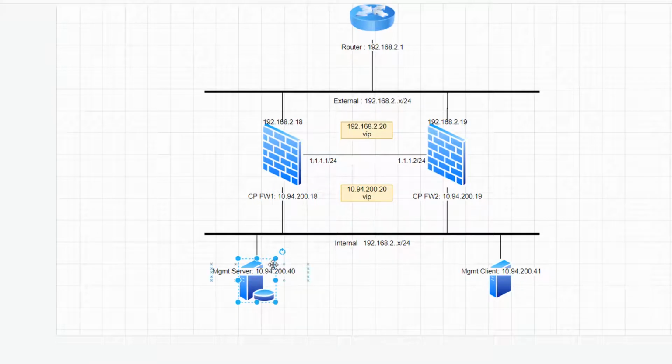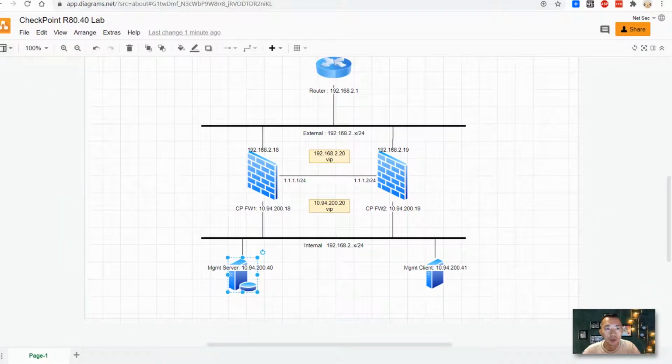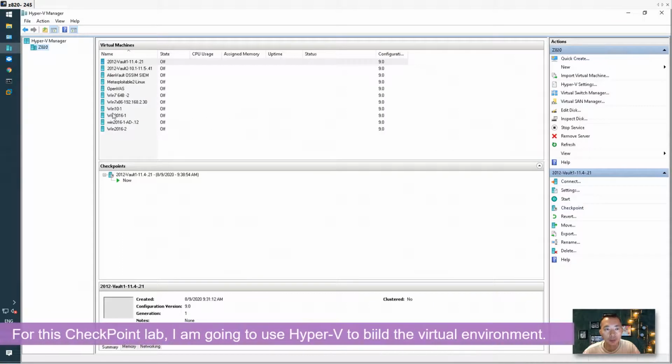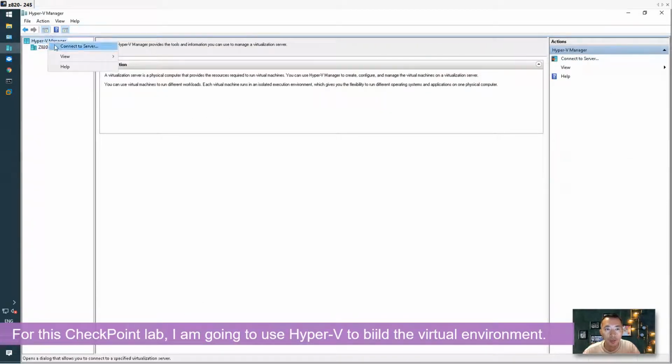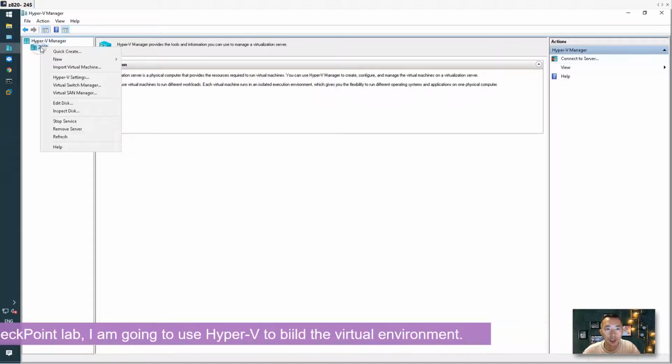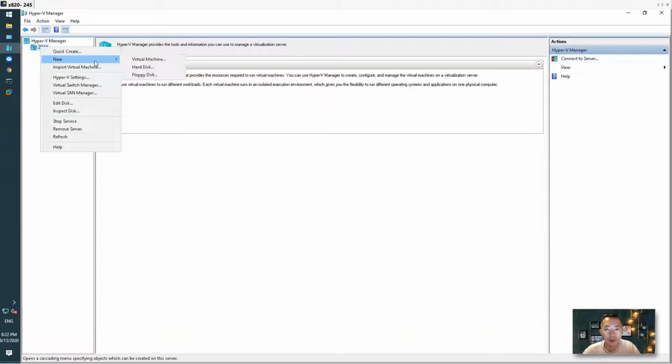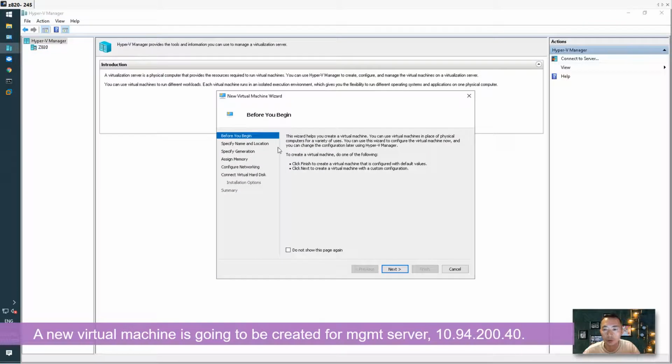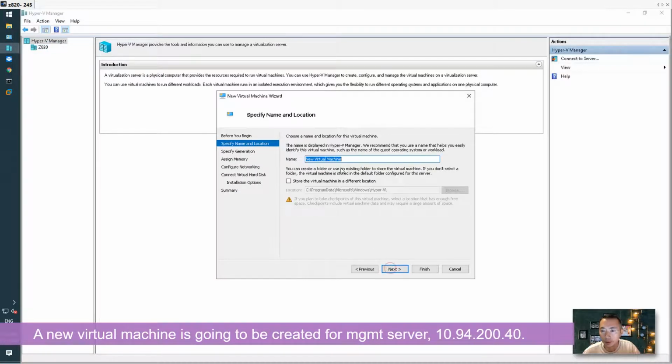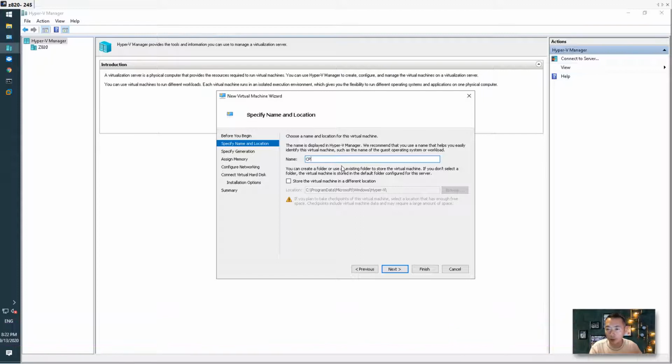Okay, let's start with the management server. For this lab, I'm going to use Hyper-V to build our lab environment. We're going to start by creating a server virtual machine. Let's do the Checkpoint management server.